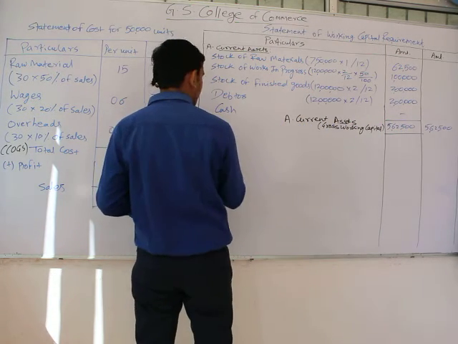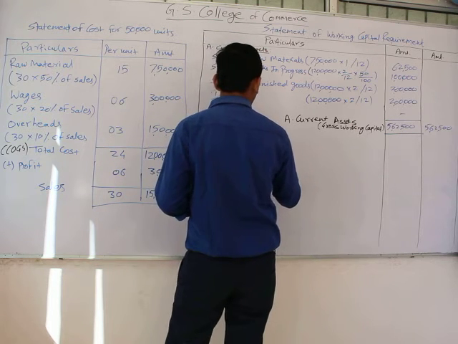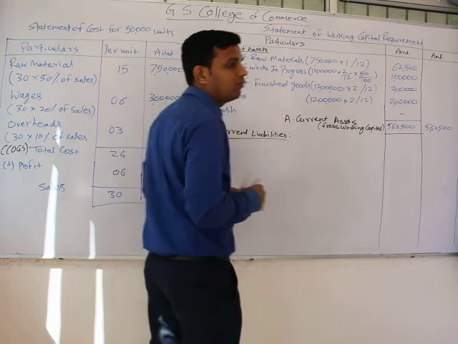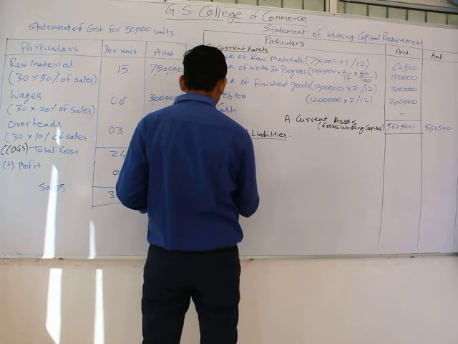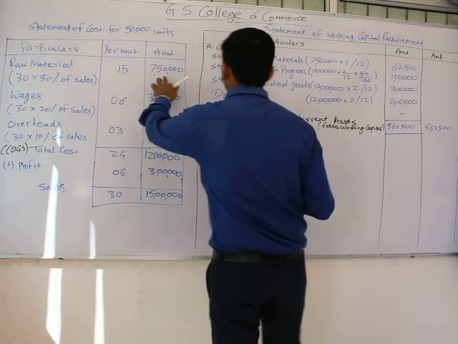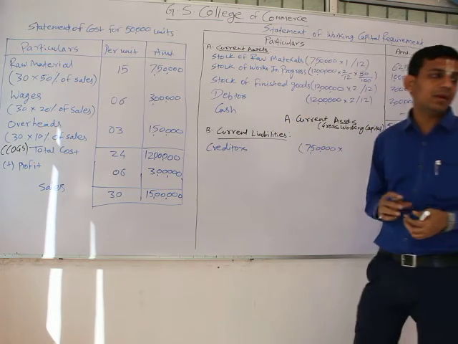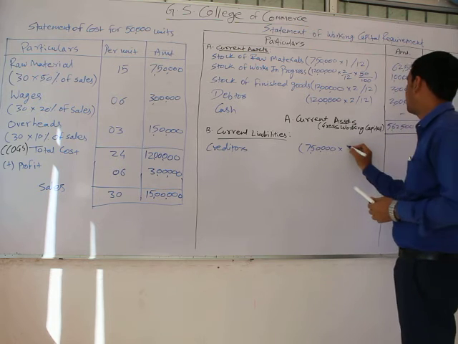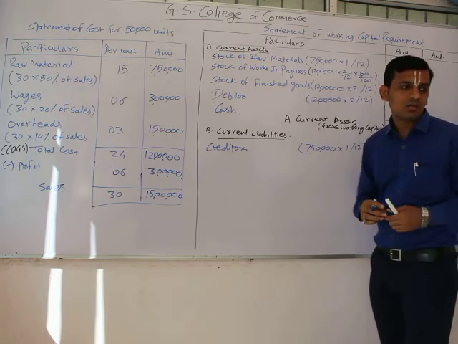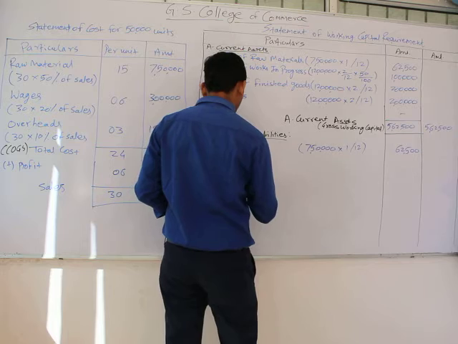Now we have to take our second portion, that is current liabilities. First of all we take the current liabilities of our creditors. Creditors are the persons who have provided us the raw material. So for creditors, what is our amount? Raw material 7,50,000 multiplied by the credit period allowed by creditors, which is 1 month, into 1 divided by 12. It would be 62,500.